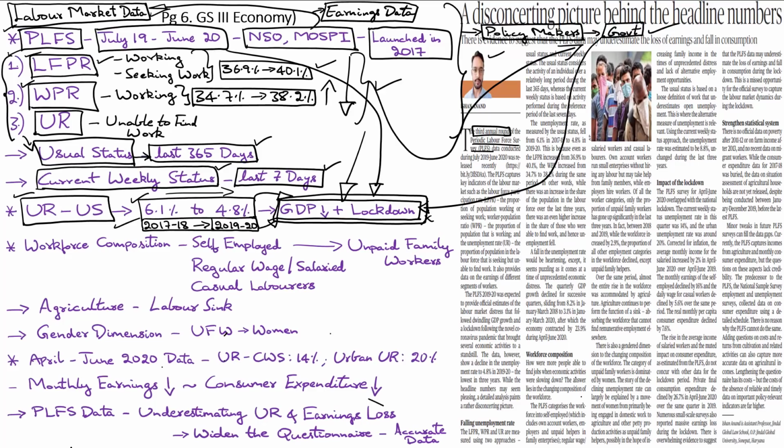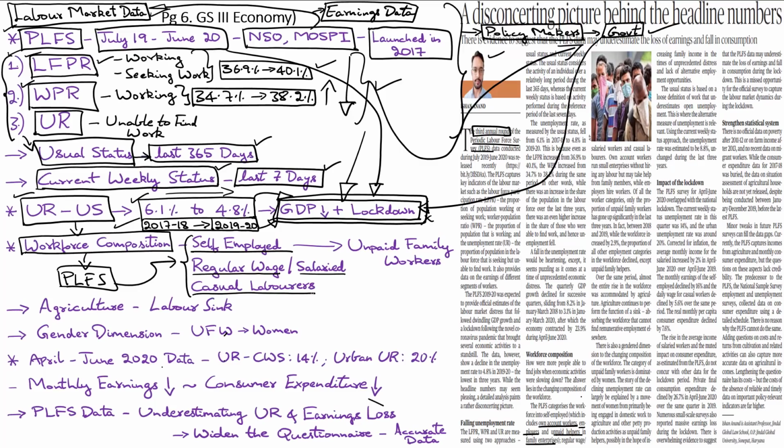To understand this category-wise impact, we need to look at the workforce composition as defined under the Periodic Labor Force Survey. See, under the survey, the workforce is categorized into three main categories. First, we have the self-employed category, which includes own account workers, employers, and unpaid helpers in family enterprises. Then, under the second category, we have regular wage workers and the salaried class. Then, under the third category, we have casual laborers.